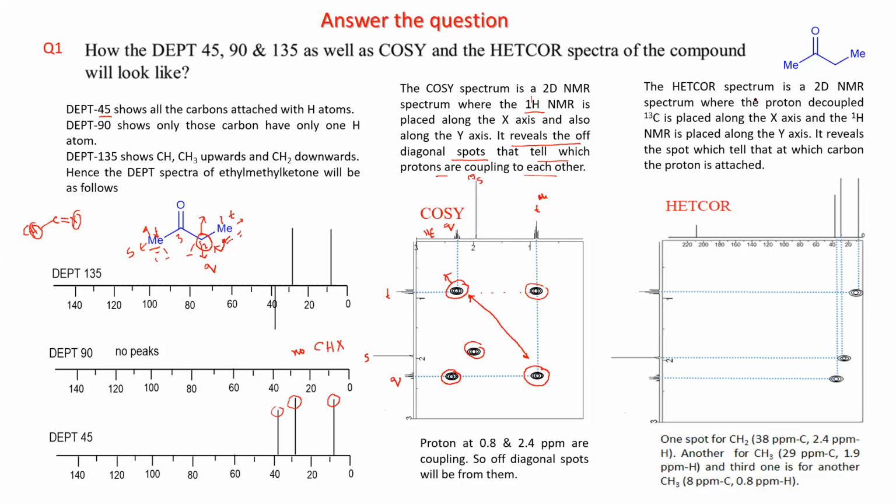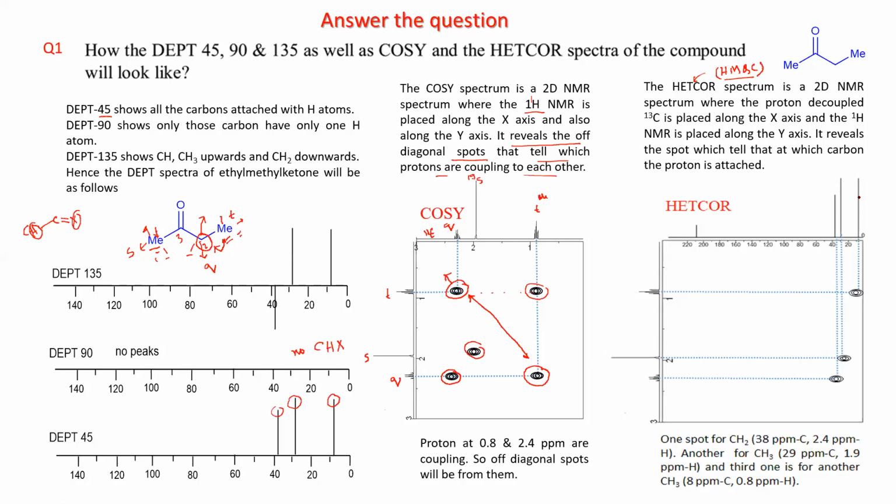Now HSQC. This HSQC we also sometimes call HMQC, but HSQC is the most well known.